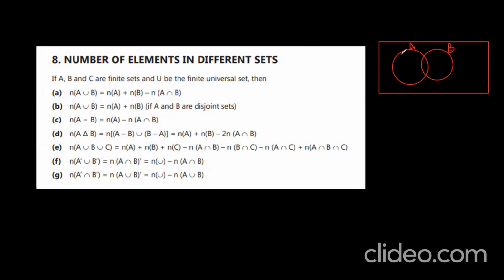Let me write N of A first with one color. Let me take N of A. I am drawing N of A. This is my N of A. Yes, N of A is yellow.